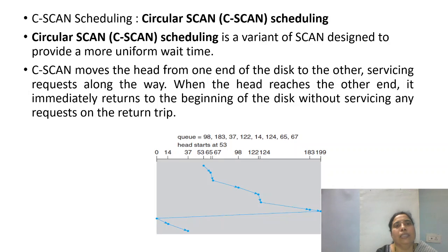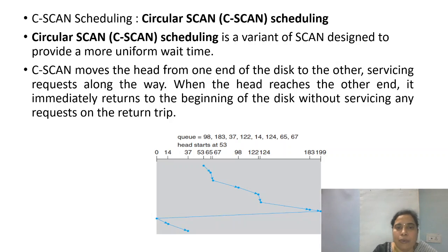The other algorithm is referred to as circular scan scheduling, a variant of scan designed to provide a more uniform wait time for the requests. It moves the head from one end of the disk to the other, servicing the requests along the way. When the head reaches the other end, it immediately returns to the beginning of the disk without servicing any requests on the return trip. This is what we can see in the diagram.